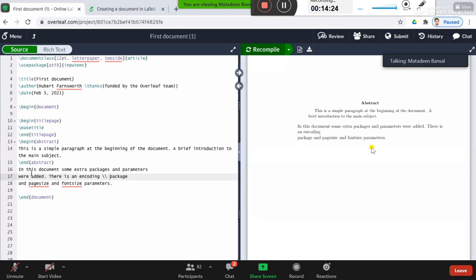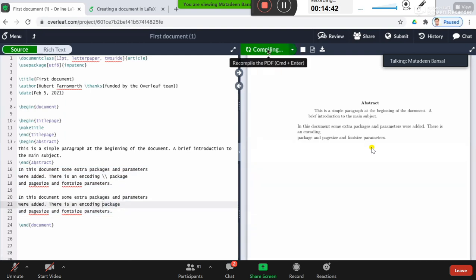Similarly, you can have a new paragraph. For that, you can simply leave a space, just one blank line, and write whatever you want. That will be put into a new paragraph. So you have the second paragraph from here. You have to leave one line blank for the new paragraph.